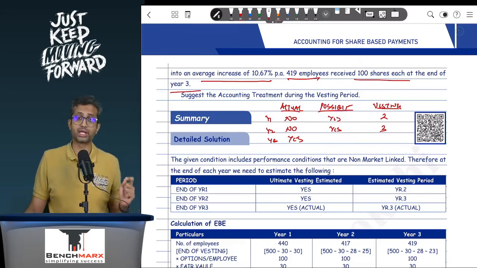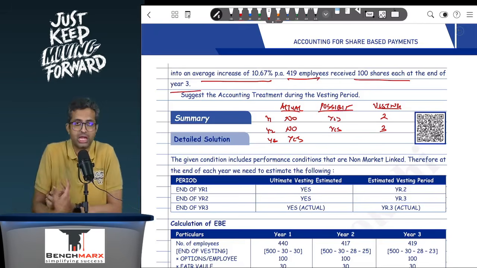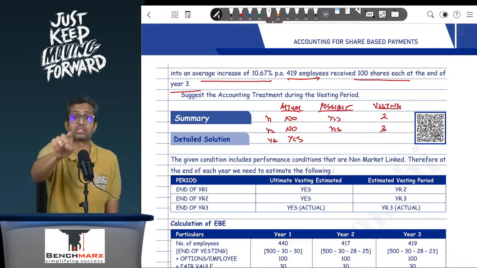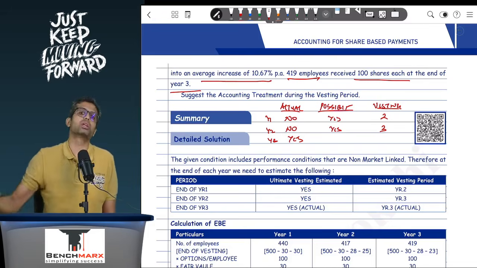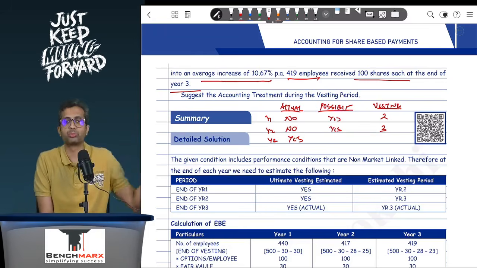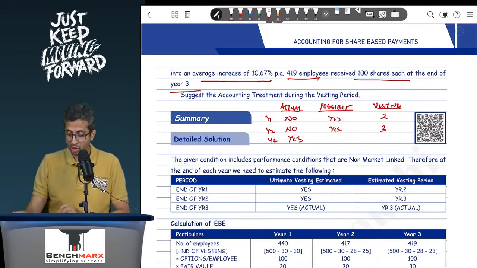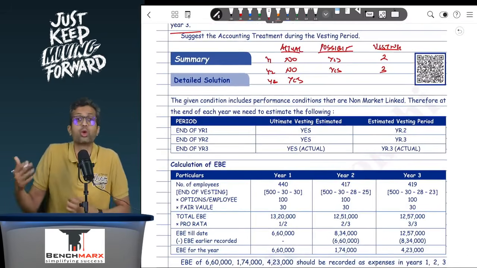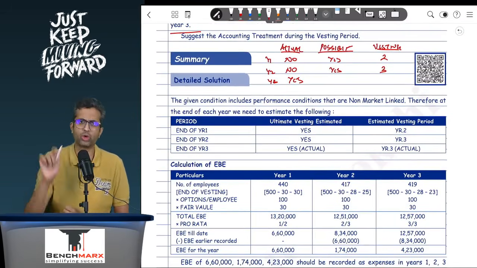Now the question arises that should we look at the estimated vesting period and the possibility of vesting at each balance sheet date? Answer is yes, because it is a non-market linked performance condition. If this was a market linked performance condition, you would have done the working based on the position as on the grant date only. So over here, if you were to go to see, in the first year, you will start with 440 employees which are expected to remain for the 2-year vesting.